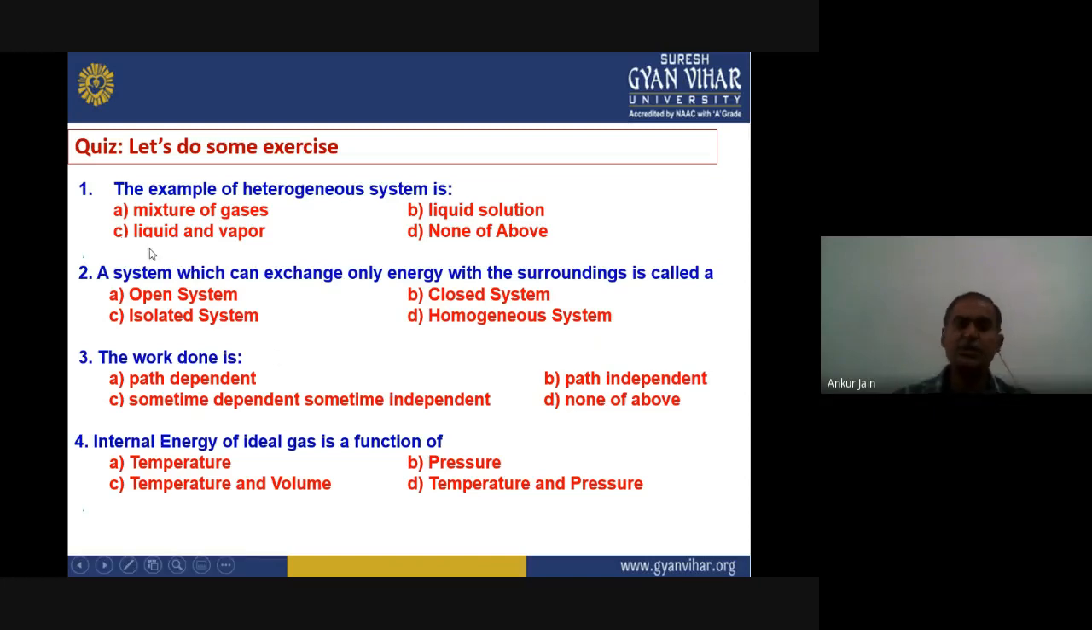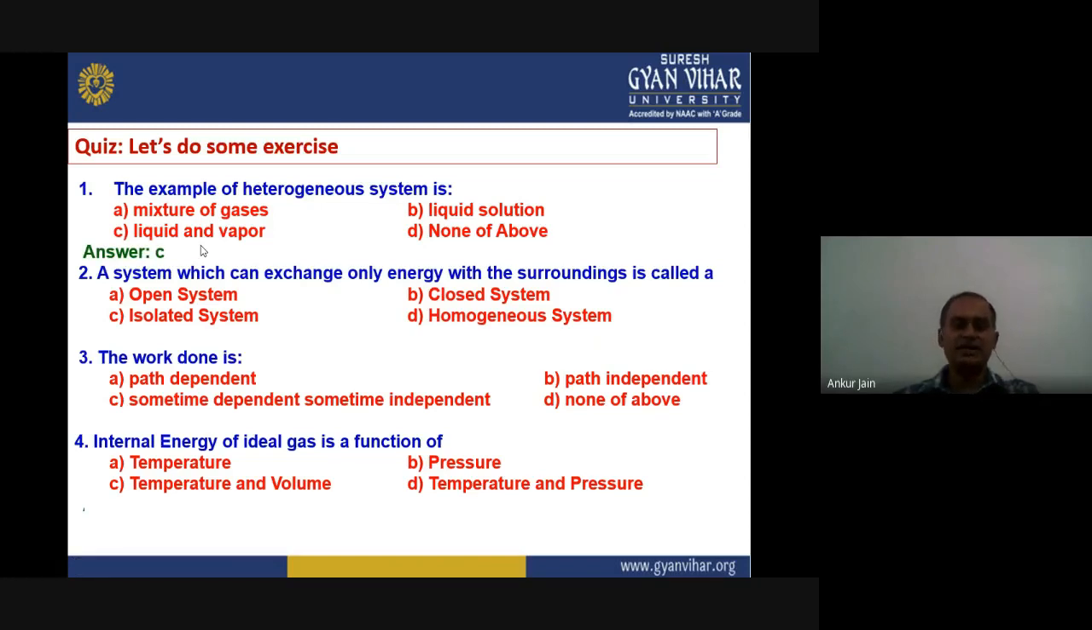Now let us come to liquid and vapor. We can really separate it out. Liquid we can observe directly with our eyes, vapor we can see somewhere else. So that combination is known as a heterogeneous system. So the right answer for this question will be liquid and vapor is the example of a heterogeneous system.